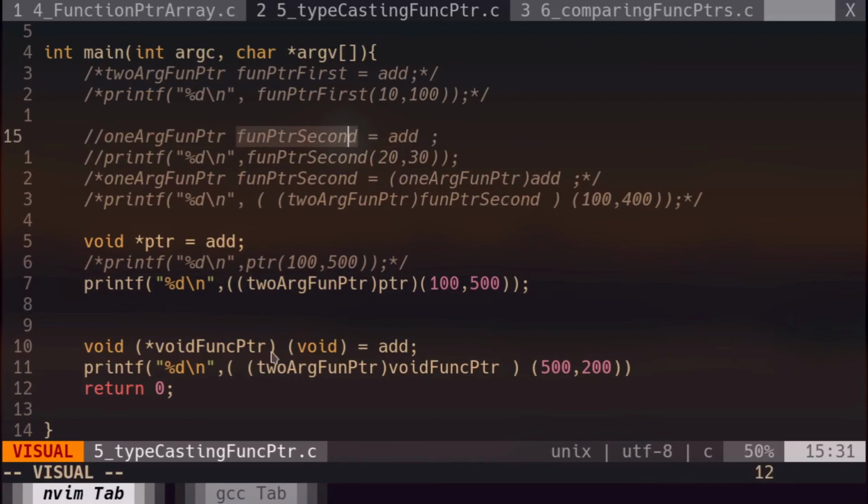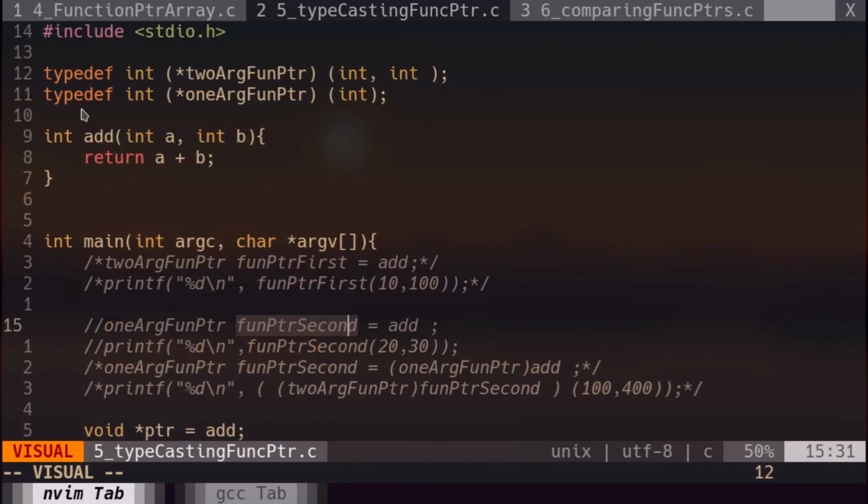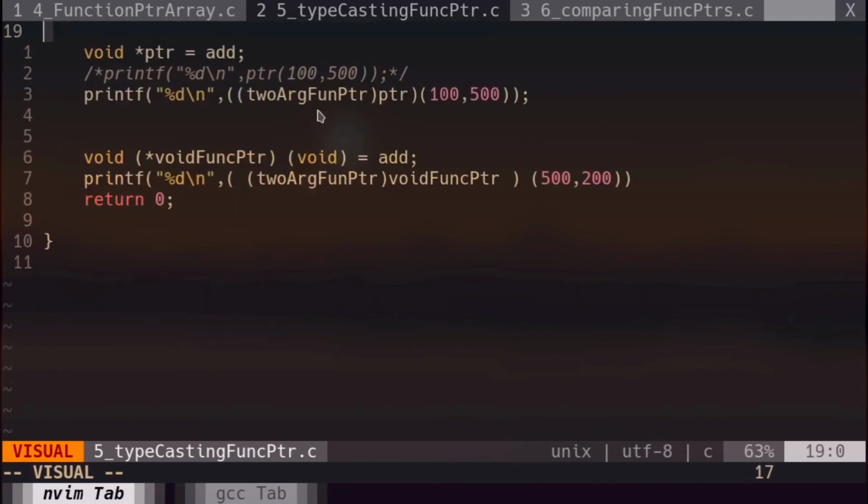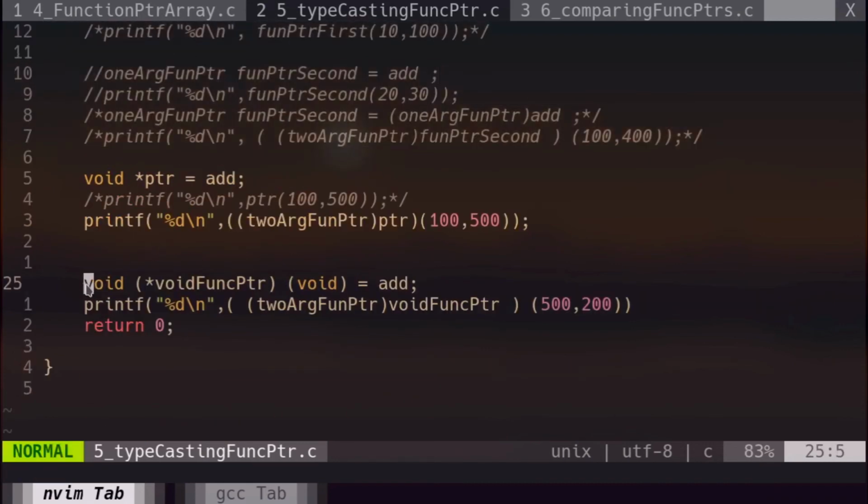Here we can avoid it by a weird way of typecasting. There is a reason why I use typedef in this line of code, because it makes the typecasting syntax much simpler. But anyway, for the sake of this video, I will show you the exact real way. Now let's check whether it will throw a warning or not.